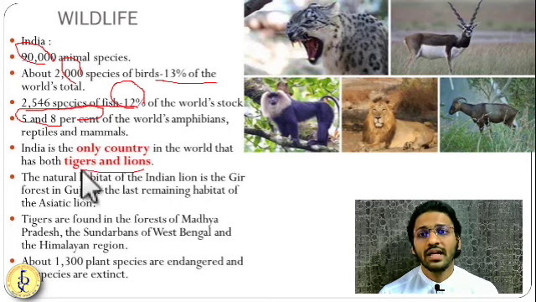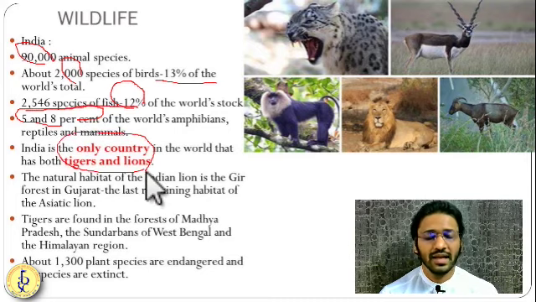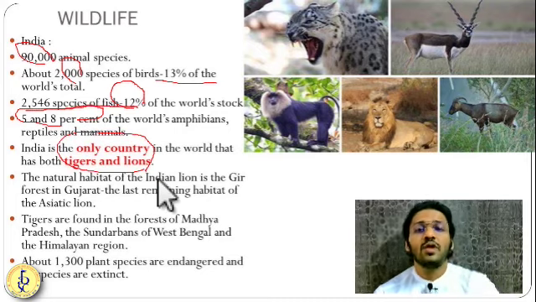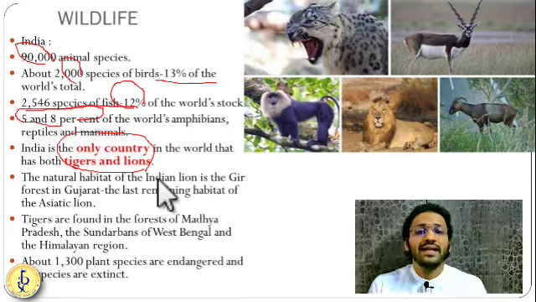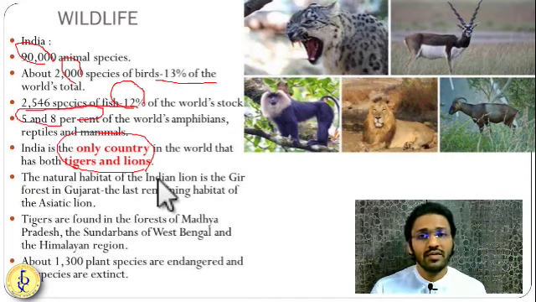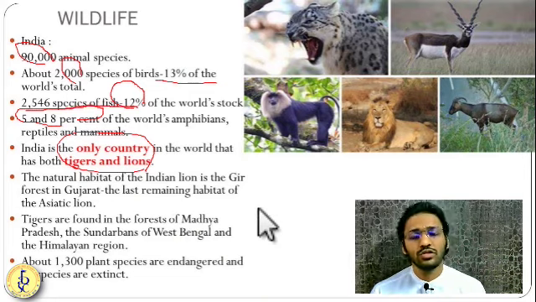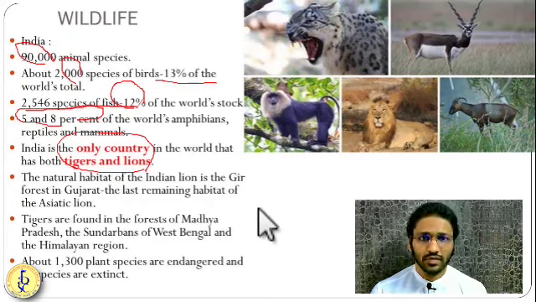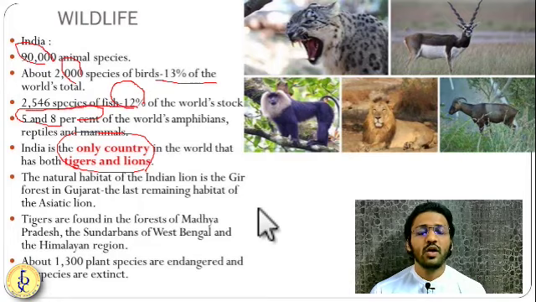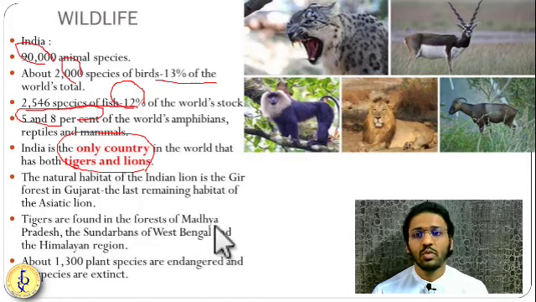We are the only country where we have both tigers and lions. Asiatic lions are found in the Gir in Gujarat, and that is the only spot in Asia where Asiatic lions are found. Asiatic lions and African lions, there is a huge difference in terms of their fur, their paws, their body structure. So Asiatic lions, the only hotspot is India's Gir.